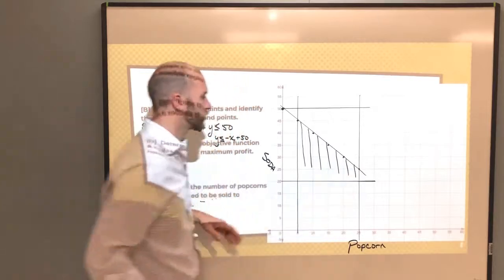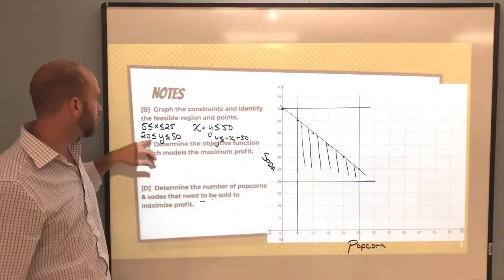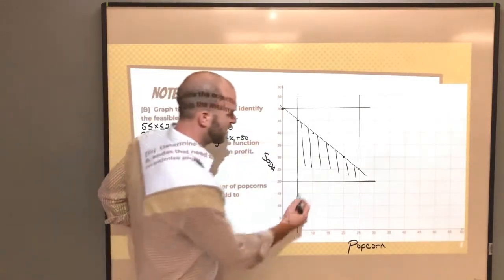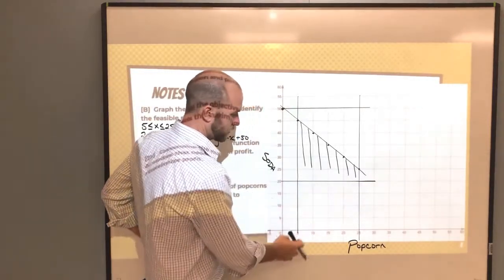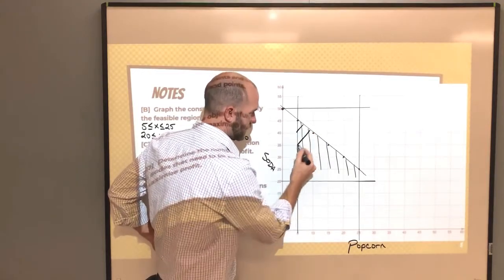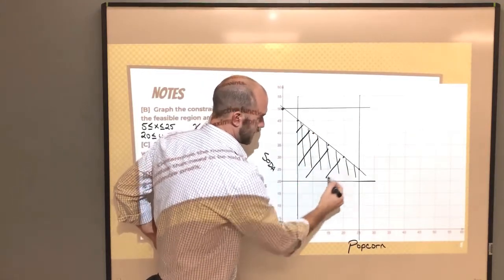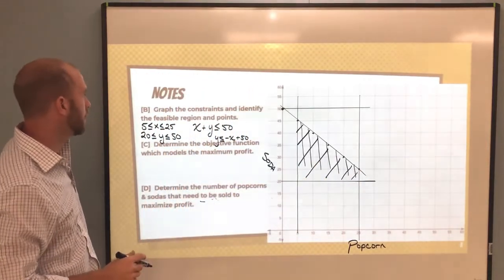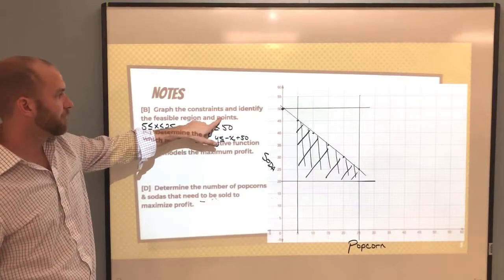And we're going to look at the other constraints that we graphed. We said that the y values have to be between 20 and 50. Well, here's between 20 and 50. And the x values are between 5 and 25. So really, we're looking at this whole region inside this trapezoid right here.